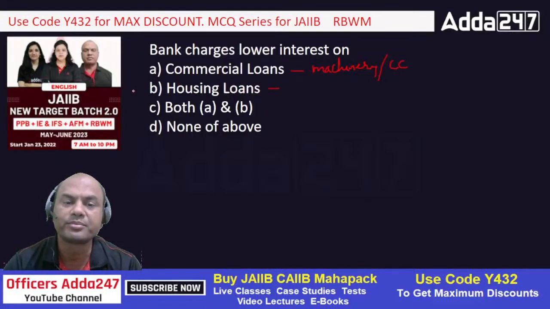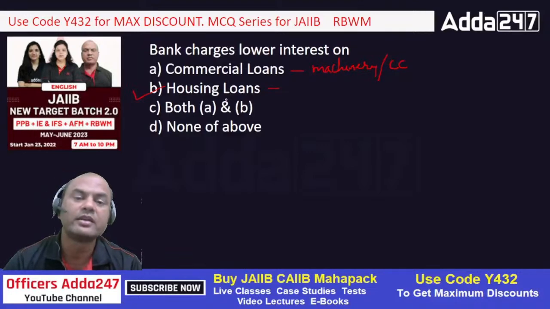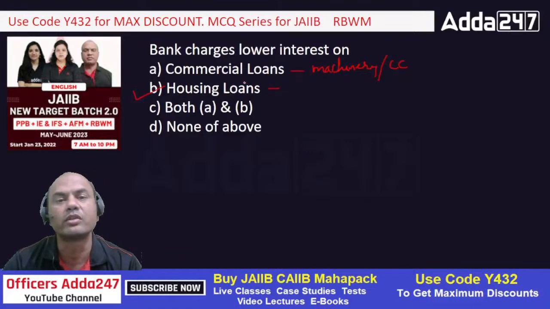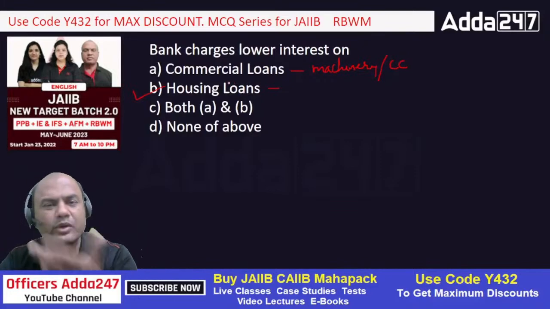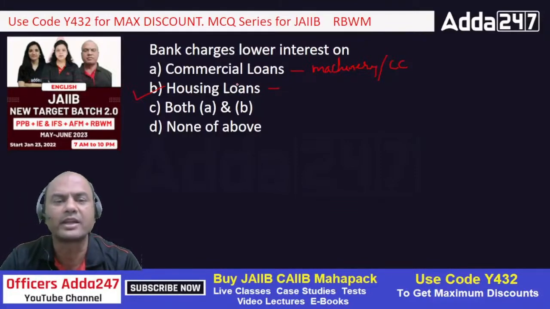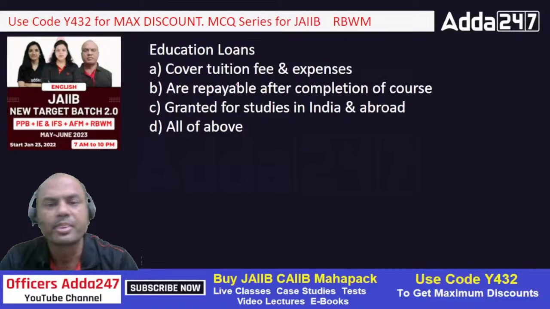It should be on housing. Always remember, because housing comes under priority sector. So that's why housing loans, the rates are always charged lesser. Of course, there are specific amount limitations, okay. Priority sector loans are up to a certain limit amount, okay.